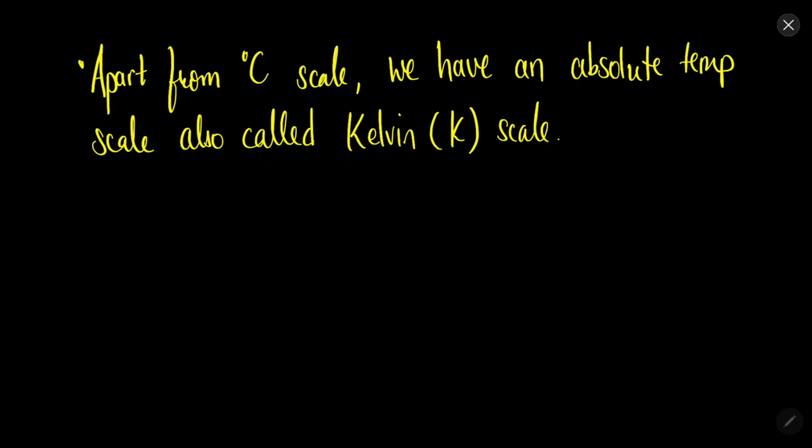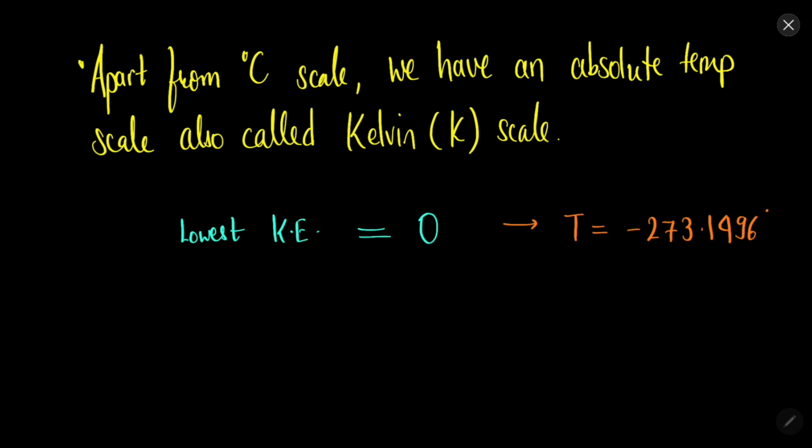So as discussed, temperature is the average kinetic energy of the particles of the medium. So the lowest kinetic energy can be 0, so there is a lowest temperature possible. The kinetic energy becomes 0 when the temperature is equal to minus 273.1496 degrees Celsius.